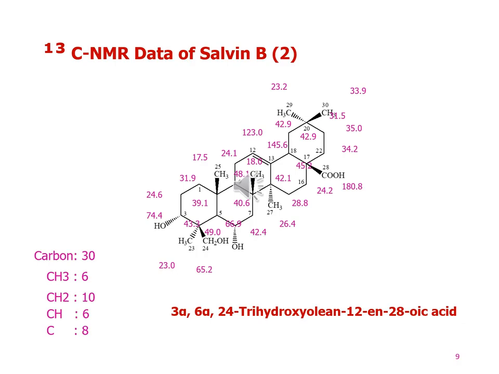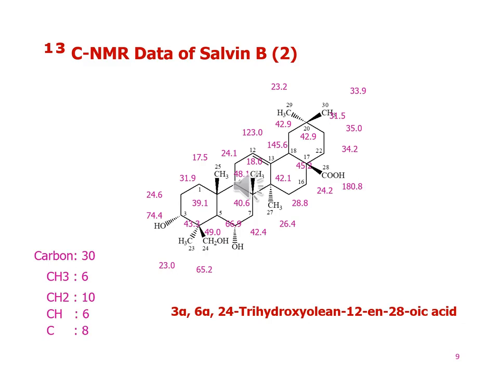The signal of one of the methyl groups at carbon 4 is missing in this molecule. The carbon values at 123.0 and 145.6 indicate the presence of a trisubstituted double bond.